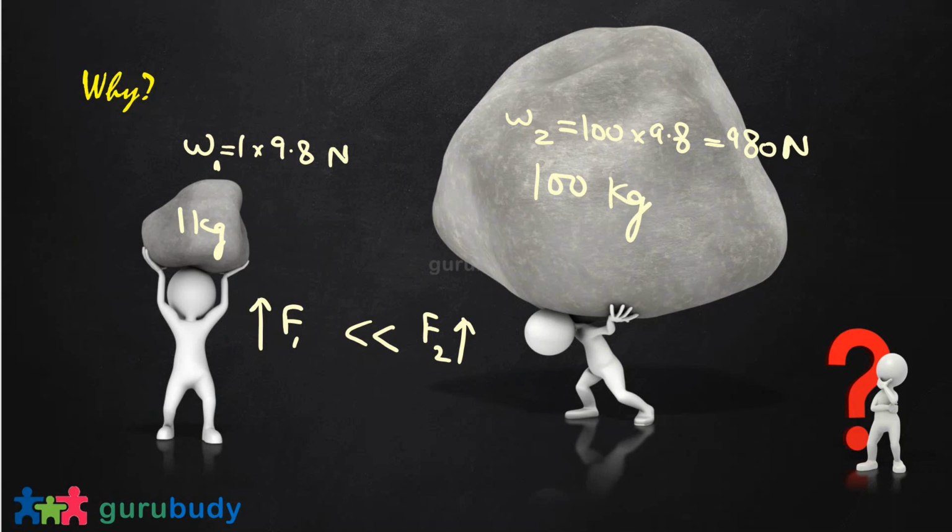Since weight 2 is much higher than weight 1, the person has to apply the same amount of force as the earth is applying in order to lift it up. So the force applied on stone 1 is much smaller than on stone 2, because the weight of stone 2 is much higher.